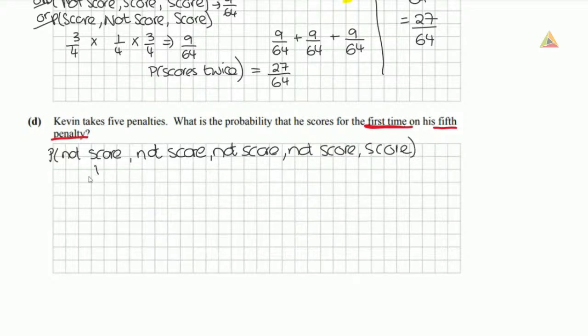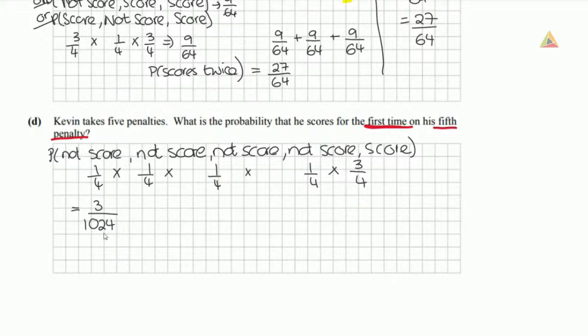So not score is a quarter, not score is a quarter, not score is a quarter, not score is a quarter, and score is 3/4. And it's this and this and this and this, so we're multiplying them, and that gives us 3 over 1024. So the probability that he scores for the first time on his 5th penalty is 3 out of 1024.